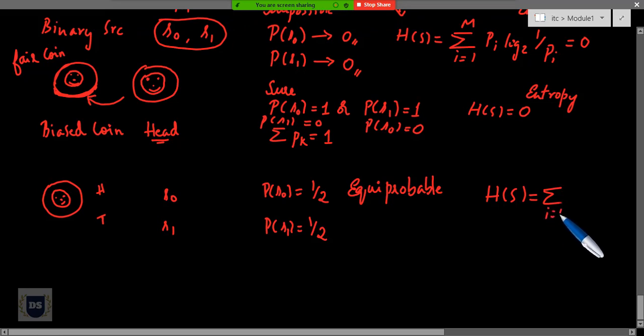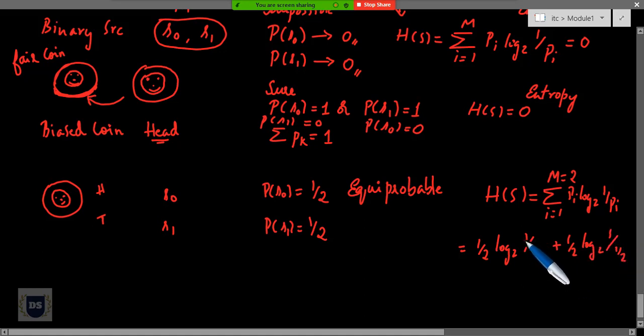So let me substitute it. Sum over i equal to 1 to M, and here M is equal to 2, p_i log to the base 2 of 1 by p_i. So if I substitute the value of p_i, I'll have half log to the base 2 of 1 divided by 1 by 2, plus half log to the base 2 of 1 divided by 1 by 2, and I can move this 2 onto my numerator such that I'll get log to the base 2 of 2. And by now we already know that log to the base 2 of 2 is equal to 1, so all I will be left with is half plus half, which is equal to 1. So the amount of information conveyed by this sort of event, wherein I have two equiprobable symbols, is equal to 1 bit per symbol.